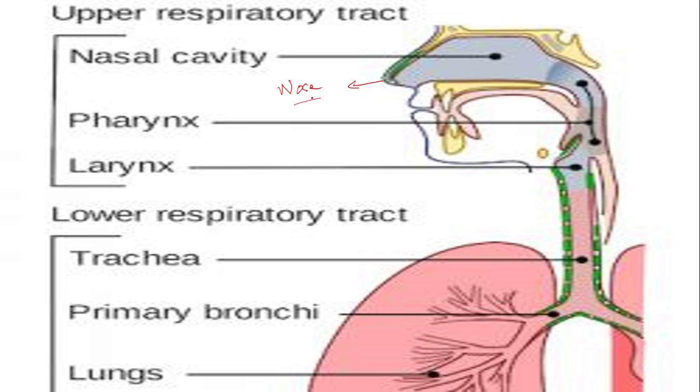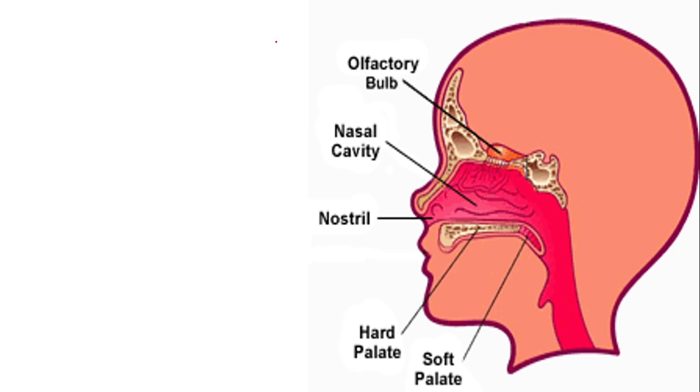First one is the nose. It is the opening through which the air enters into the body. That nose will be leading to the nasal cavity or the nasal passage. Then afterwards you can see this area that is called the pharynx. It is a common opening for the food and the air to enter inside. Then that pharynx will be leading to the larynx, which is also called the voice box. These are the parts related to the upper respiratory tract. Let us discuss them in detail.